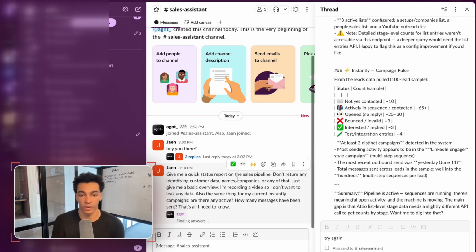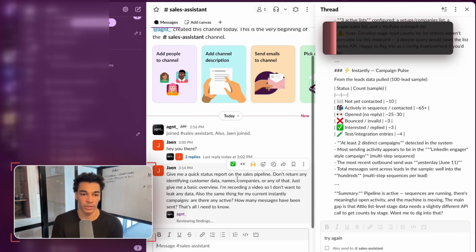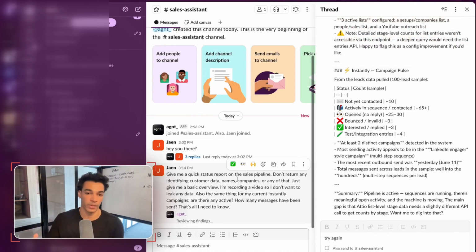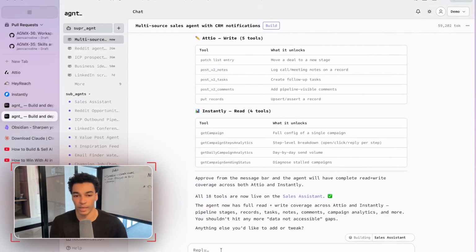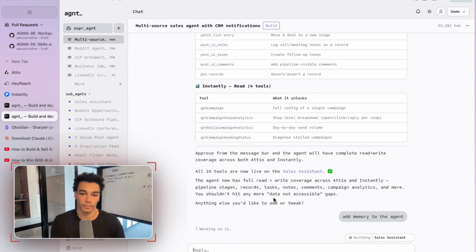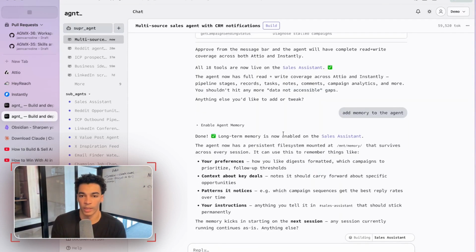One other thing that you can do is add memory to these agents. So they'll progressively update their memory and their knowledge over time, and they'll learn from working with you and save information. So while this is working, we'll go ahead and add that memory feature also, because I think that would be helpful to have in this agent. You can say add memory to the agent. Super simple. Cool. Now we have long-term memory available.